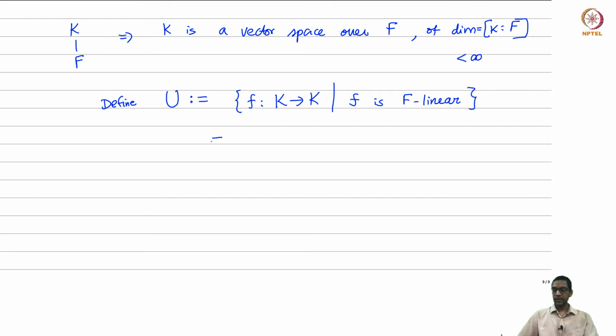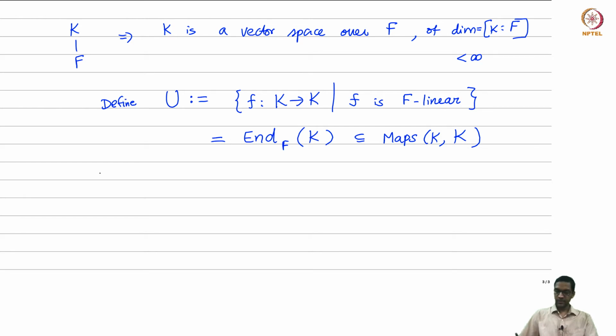It's a linear transformation from K to K when you view K as an F vector space. And this is the canonical standard notation for this: this is just End_F(K), the space of all F linear endomorphisms of the vector space K. So I'm going to define U as this. Clearly U is a subset of Maps(K,K).